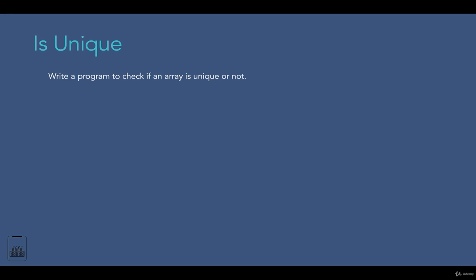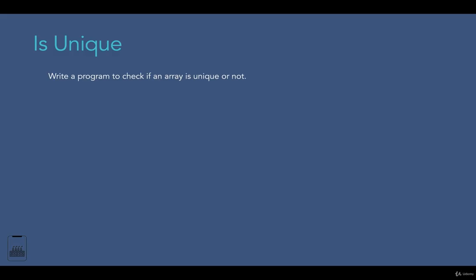So in this question, we need to write an algorithm to check if an array is unique or not. This is also an interview question which is asked in big tech companies' interviews. There are many different variations of this question. It might ask to check unique characters in a string or unique elements in an array, depending on the programming language that you are going to use. Here we will look at the one related to arrays.